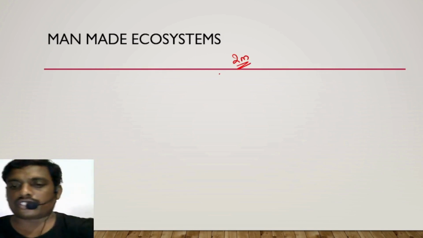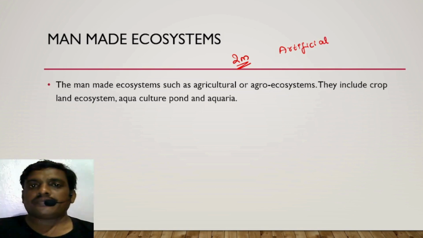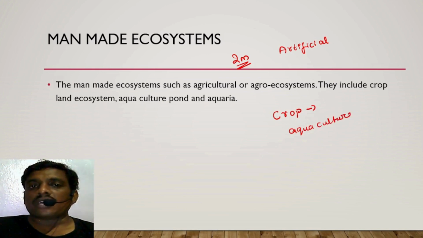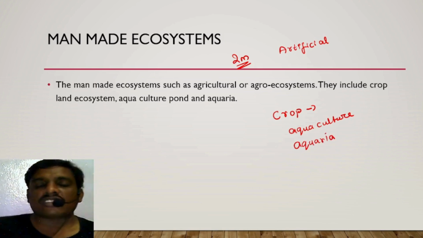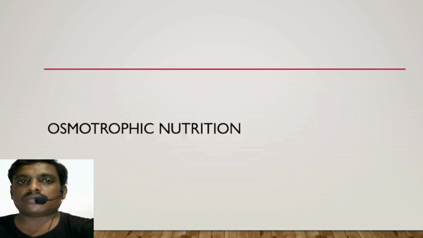What are the examples for man-made ecosystem? One more 2 marks question. Remember, artificial ecosystems are nothing but man-made ecosystems. Agriculture or agro-ecosystem, which includes cropland ecosystem, aquaculture, pisciculture, aquaculture ponds, and beautiful aquaria which contain goldfish, silverfish, etc. come under man-made ecosystems.